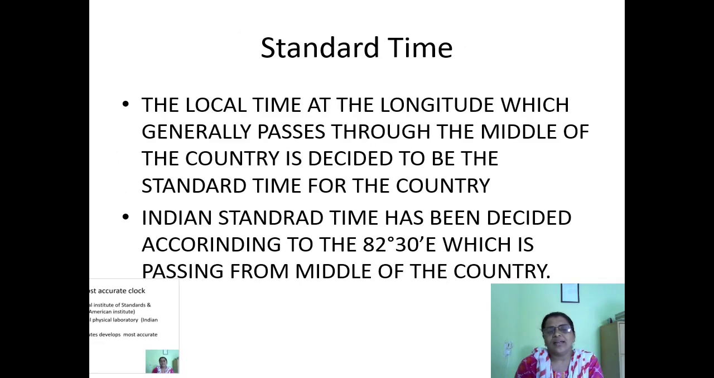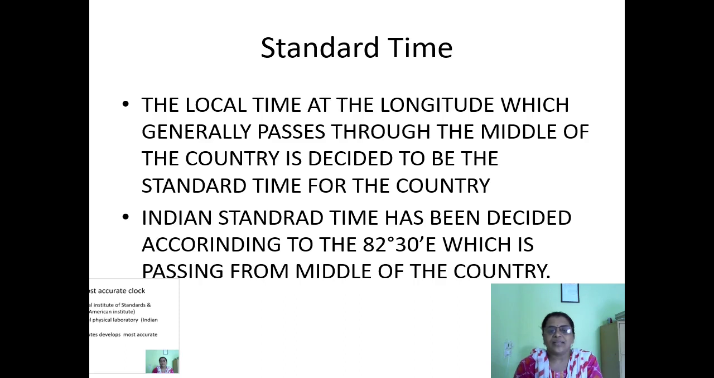So every country has its own local time. Okay, so we are going to study standard time. The local time at the longitude which generally passes through the middle of the country is decided to be the standard time for the country. So our standard time we follow from 82 degree 30 minutes, which is passing through Mirzapur, Allahabad, Uttar Pradesh. Okay, it is called our standard time.